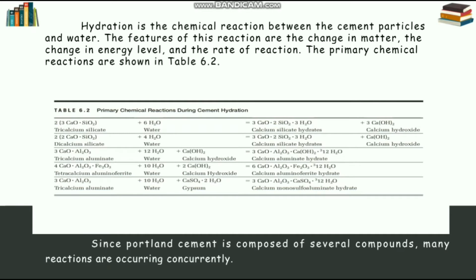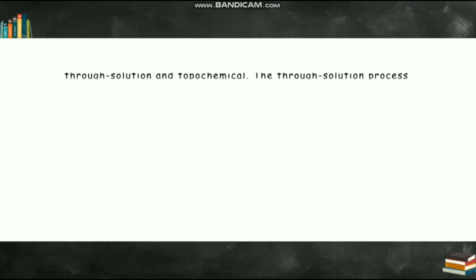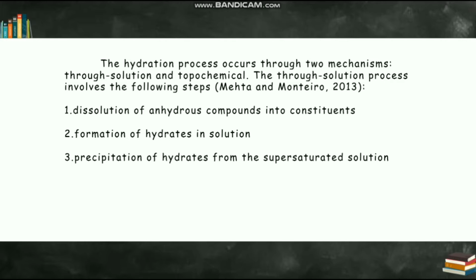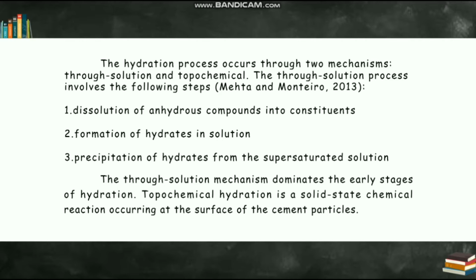Since Portland cement is composed of several compounds, many reactions are occurring concurrently. The hydration process occurs through two mechanisms: through-solution and topochemical. The through-solution process involves the following steps, Mehta and Monteiro 2013. 1. Dissolution of anhydrous compounds into constituents. 2. Formation of hydrate in solution. 3. Precipitation of hydrate from the supersaturated solution. The through-solution mechanism dominates the early stage of hydration.